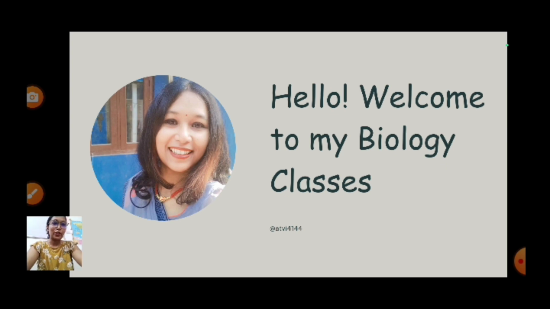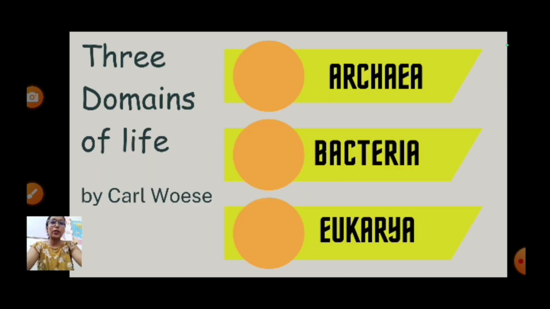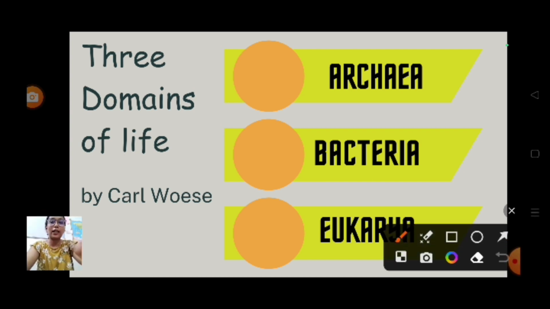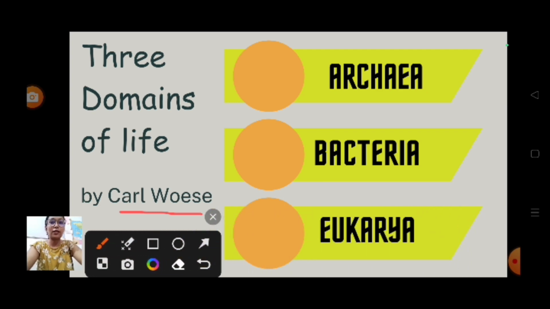Okay, so starting with the 3 domains of life. The 3 domains of life were given by Carl Woese. The first one is archaea. Archaea involves the primitive prokaryotic organisms like archaebacteria. Alright, and the second one is bacteria.